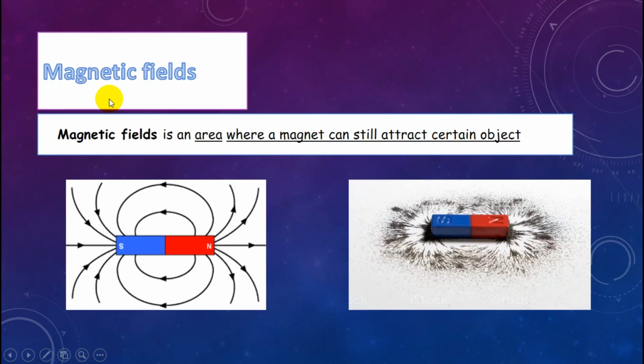Magnetic fields. A magnetic field is an area where a magnet can still attract certain objects. It looks like lines. According to experiments by scientists with iron dust, they make a pattern that looks like this. So this is the magnetic field. If you put something, for example iron, close to the pattern, it can be attracted by the magnet. At the ends of the magnet, the attraction is very strong.